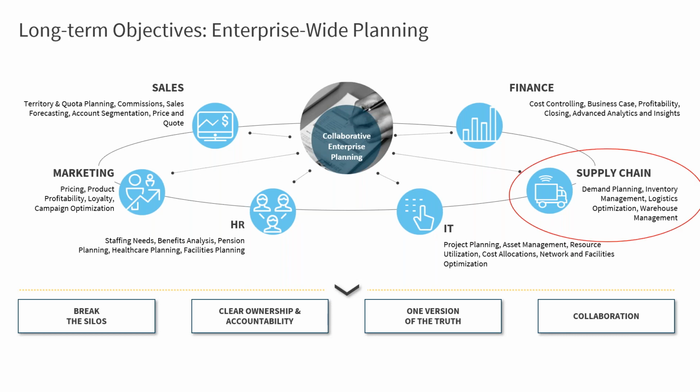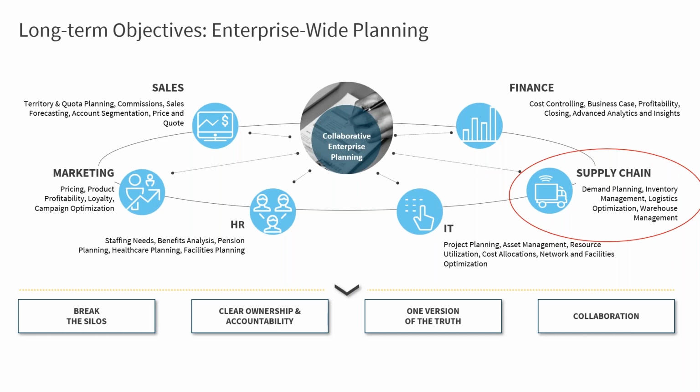And so today, while we're talking about a very small piece, supply chain is a big animal, as far as consensus demand planning, inventory planning and management, looking at DCs and warehouse management, all those pieces. So obviously today we're kind of focused on a small area within here. But again, this slide is just trying to visualize that SAC really can push that out to different areas within your organization, right?